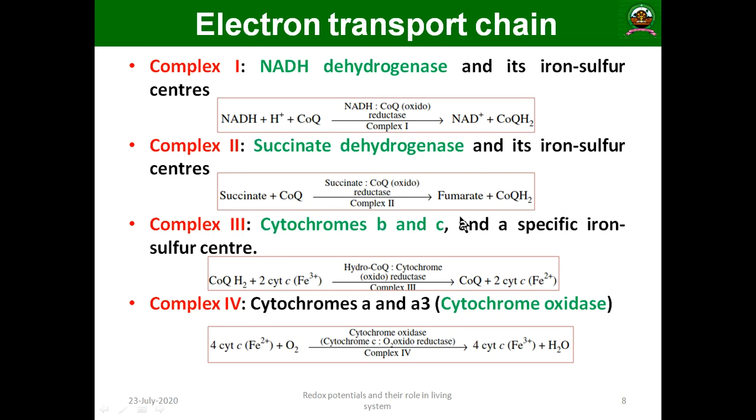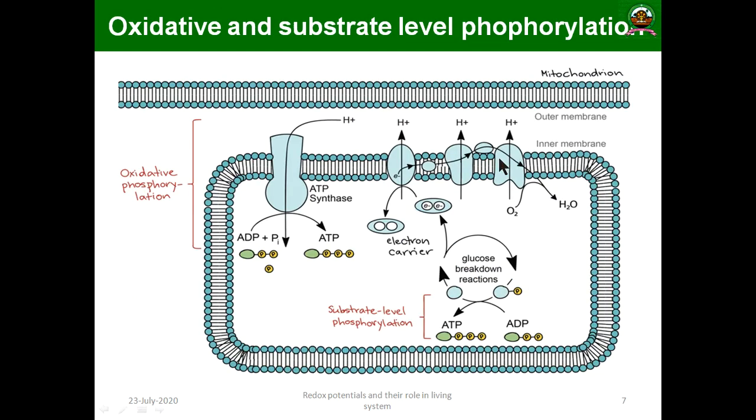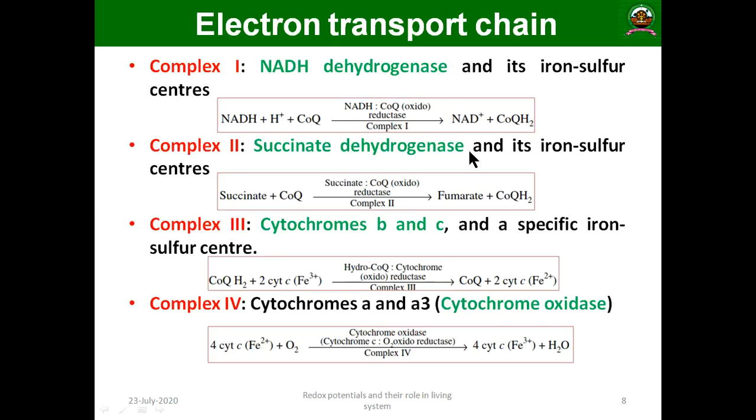Then in the case of complex 3, the cytochromes B and C. I told you these cytochromes are a series of membrane bound carriers, and a specific iron sulfur center is also present. Cytochromes are commonly present in intermembrane proteins, so that one is a complex protein. Here the coenzyme QH2 and cytochrome C, in terms of the iron sulfur center, it is in the ionic ferric state, and that is the hydro CoQ and cytochrome complex, that is complex 3.